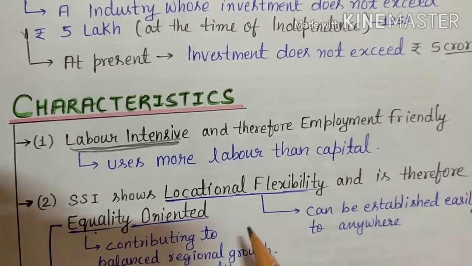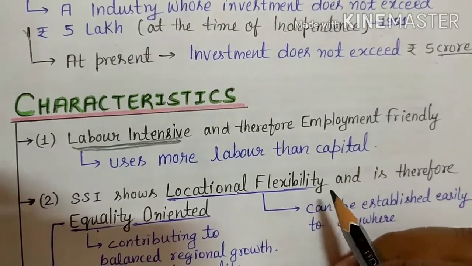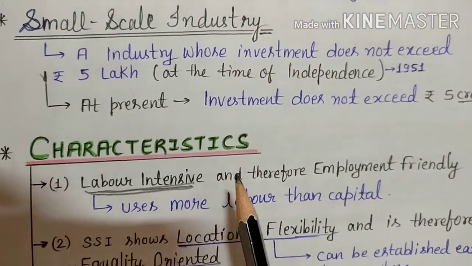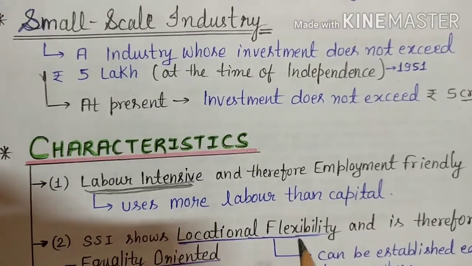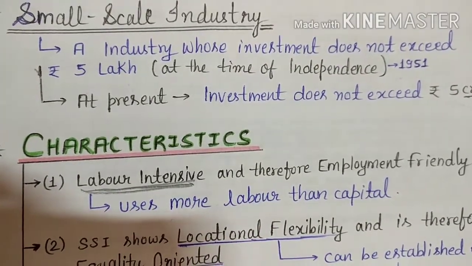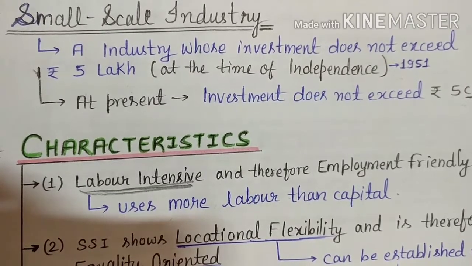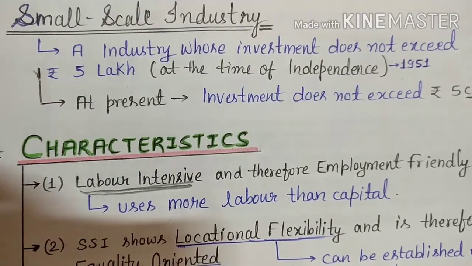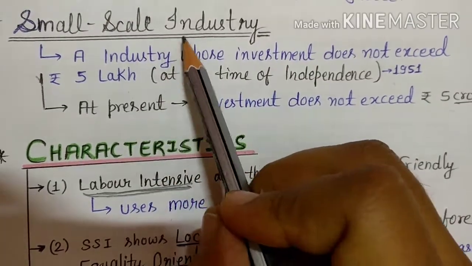If we talk about large scale industries, they are using more capital and less labor. But in case of small scale industry, they are using what? More labor and less capital. So that's why it is called employment friendly industries. We inherited an economy from the British which was a capital deficient and labor surplus economy. Accordingly, our planners rightly thought of achieving full employment by focusing on small scale industries.